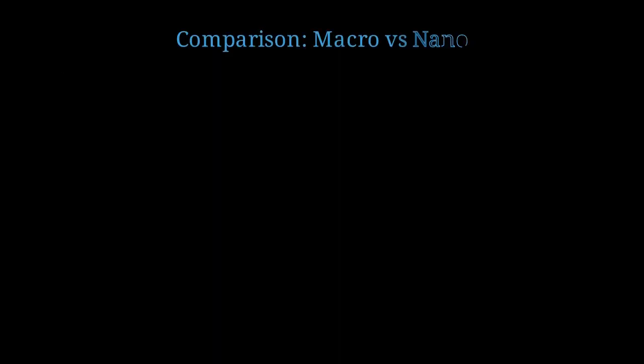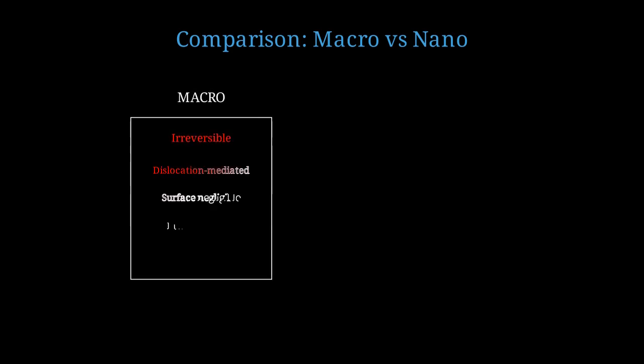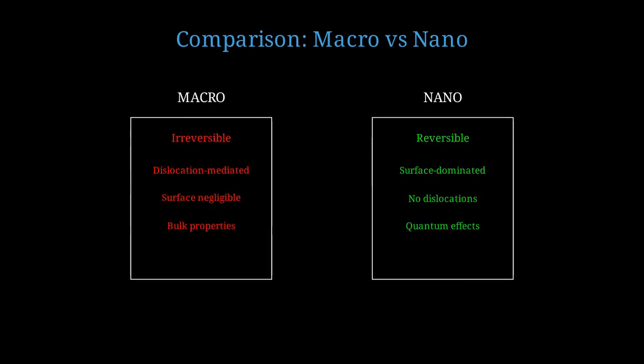Let's do a direct comparison between macroscopic and nanoscale plasticity to really drive home how different things are. On the left, we have macroscopic plasticity: irreversible, dislocation-mediated, surface effects negligible, bulk properties dominate. On the right, nanoscale: reversible, surface-dominated, no dislocations, quantum effects important. Can we write down a mathematical description that captures the essence of reversibility?